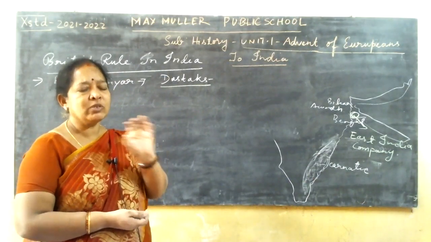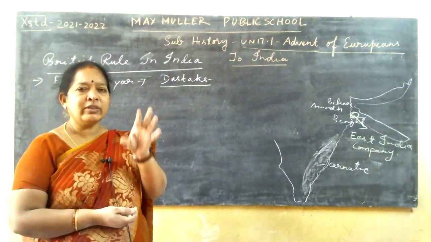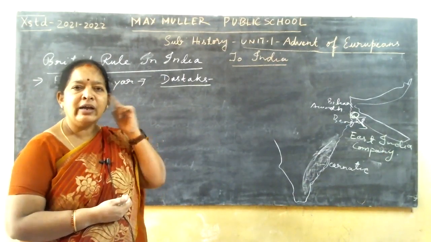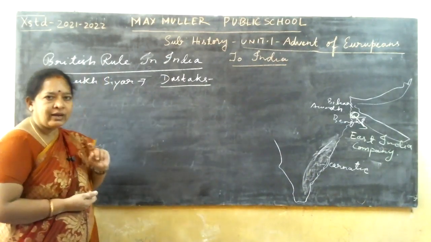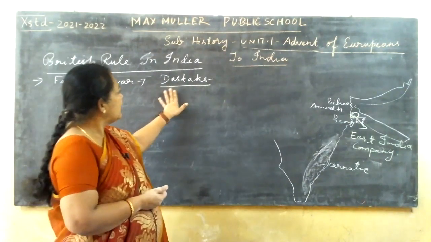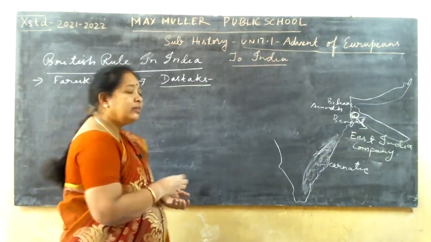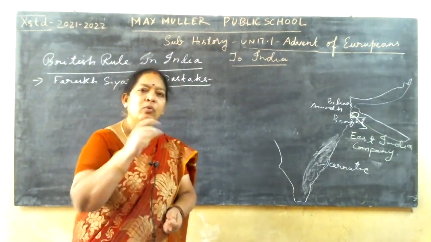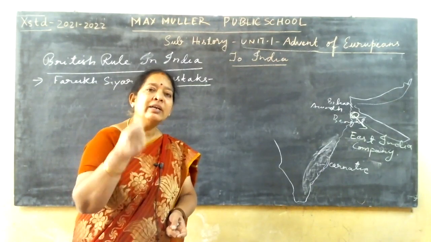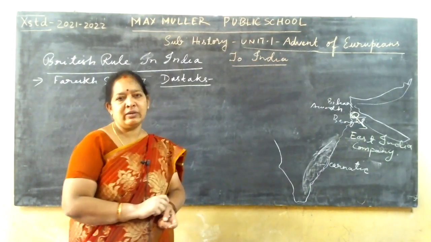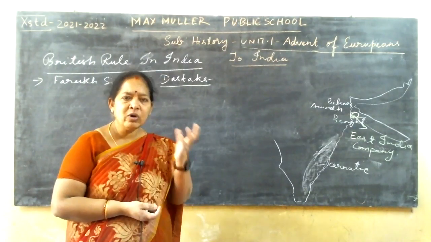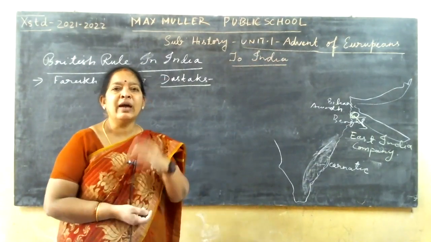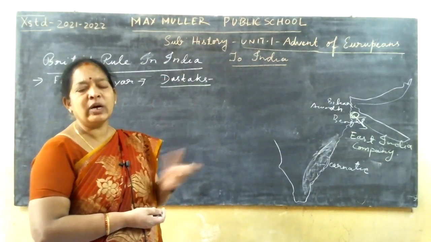For some time it was done, and for that it was a permission to trade in India, and it was issued by Farooq Siyar, the Mughal emperor. So dastaks were issued, and in return, suppose they were trading for some lakhs together, on that overall they had to pay tax to the government. Government means Farooq Siyar government, our Indian government at that time, who was the emperor. They had to pay the tax to us.